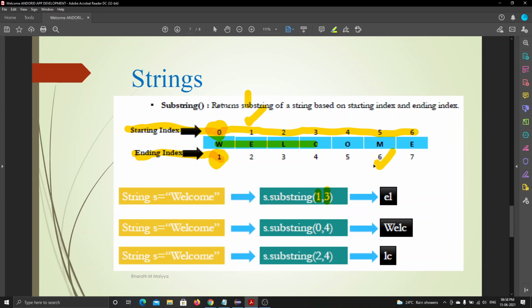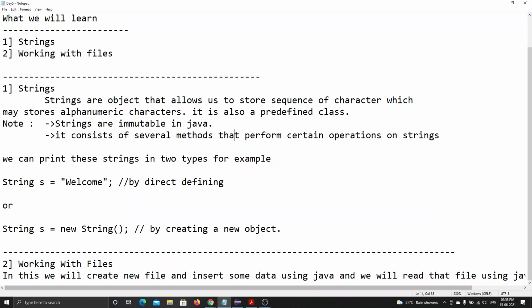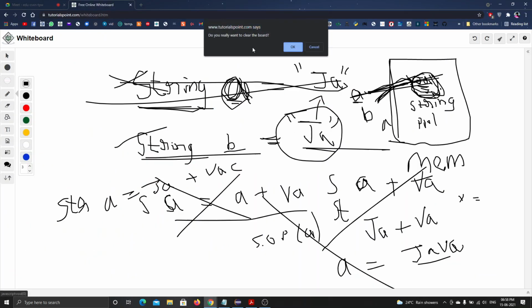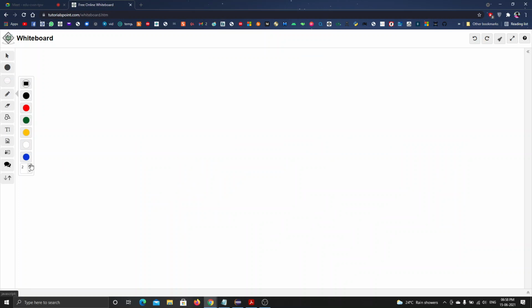Let me show you in this. This is the starting index, SI, and this will be the ending index.